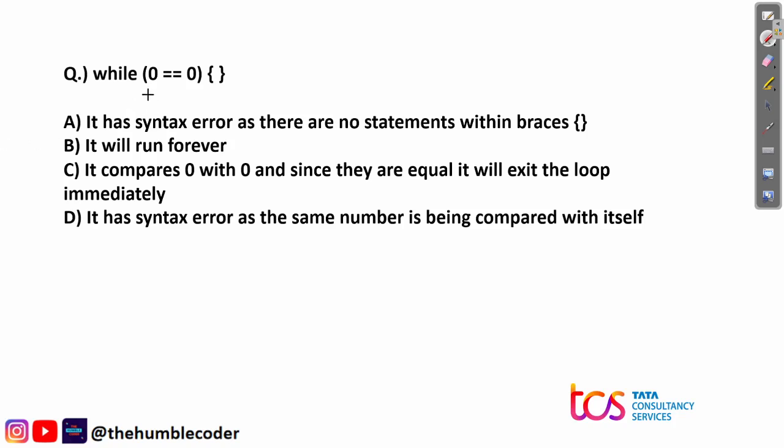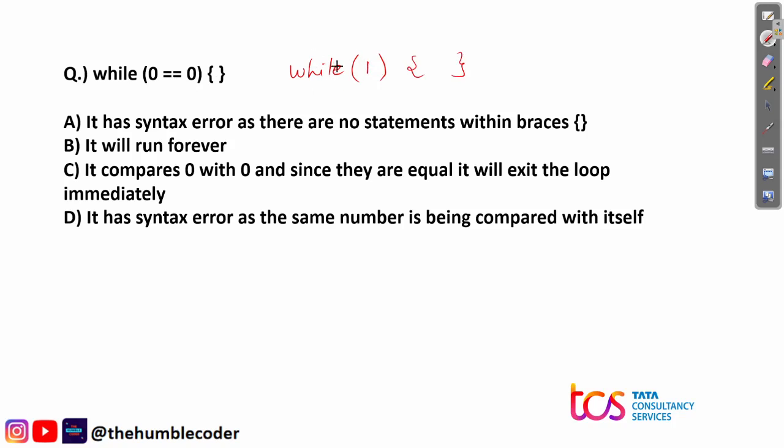Now what happens is, while 0 equals 0, now this means what? While 0 equals 0 actually means that it is basically checking the condition, right? So 0 equals 0 is like checking the equality, and this returns true. So this actually means while of 1.